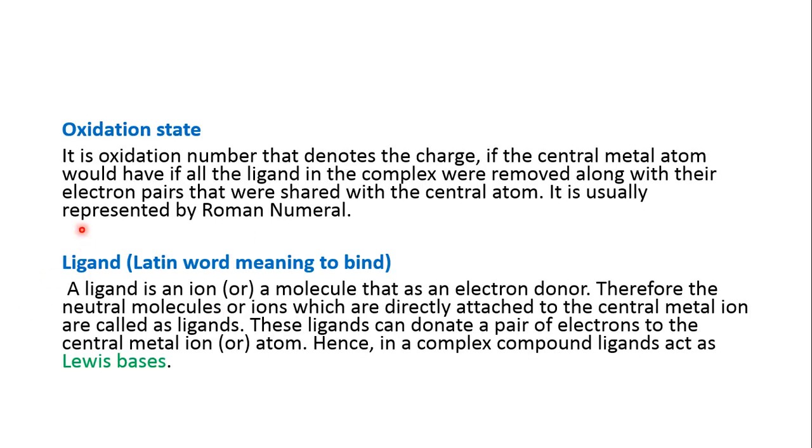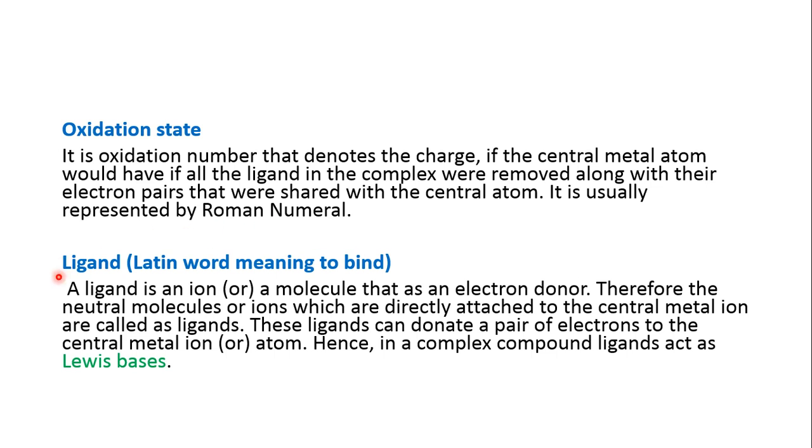Next up you have oxidation state. Oxidation state is the number that denotes the charge the central metal atom would have if all the ligands in the complex were removed along with their electron pairs. And in coordination chemistry you will always represent the oxidation state in the form of Roman numerals.